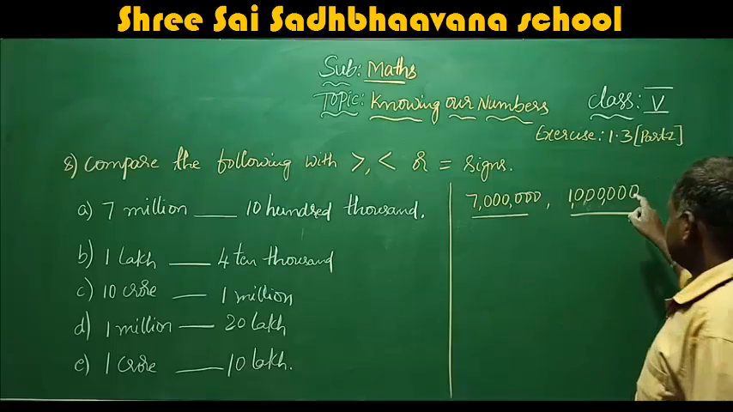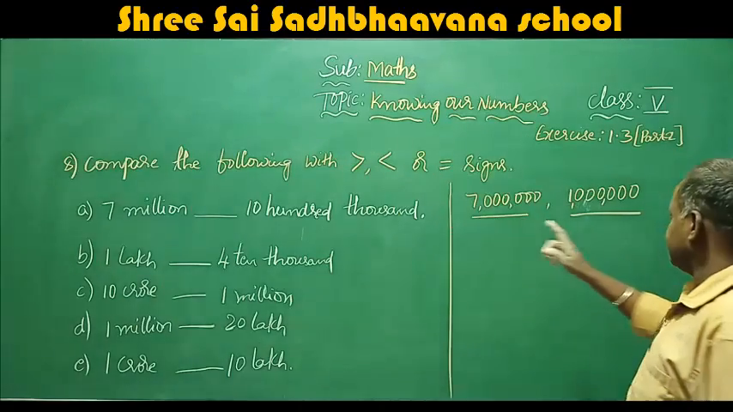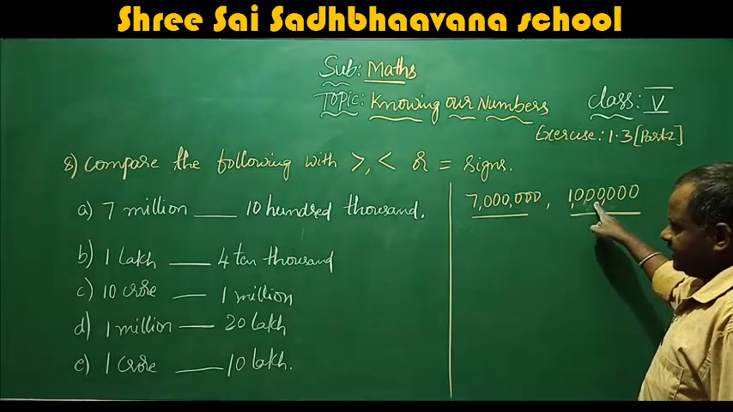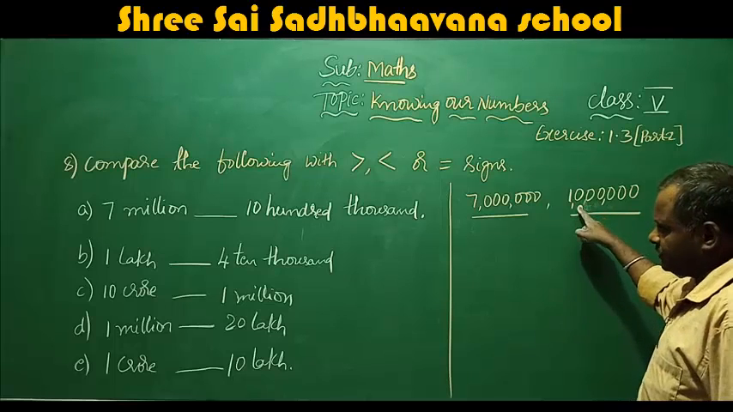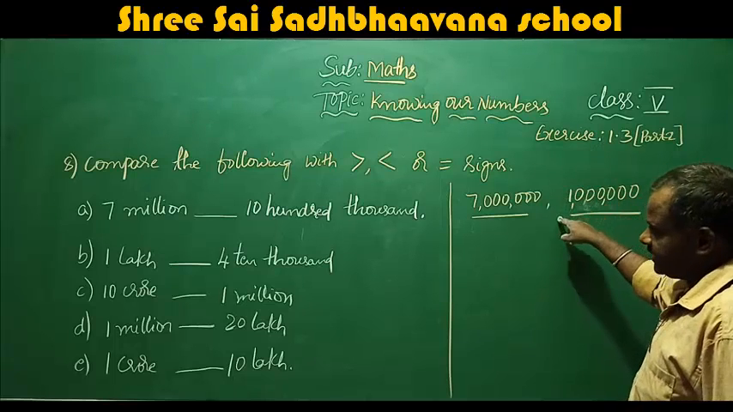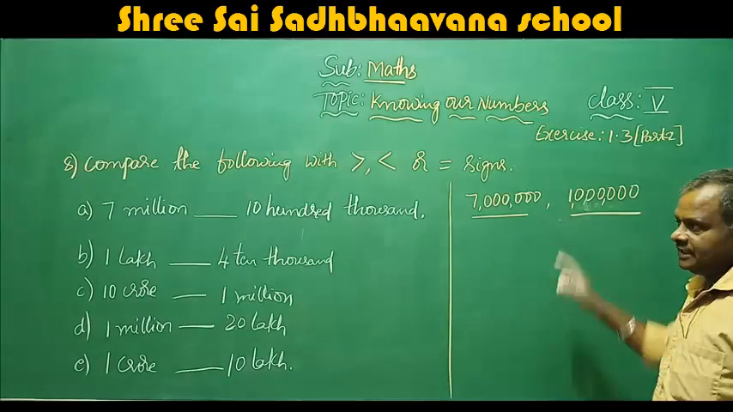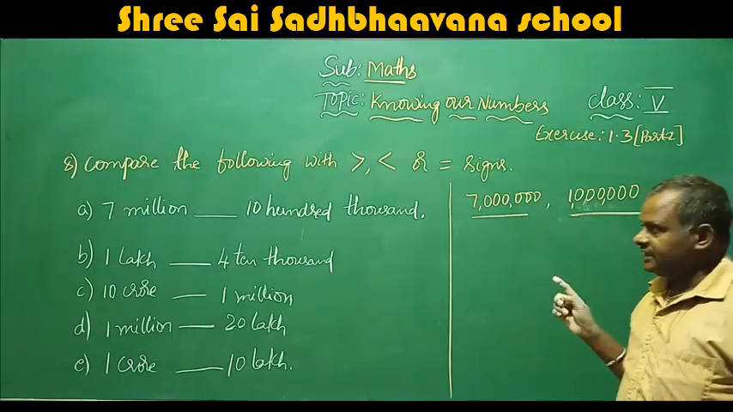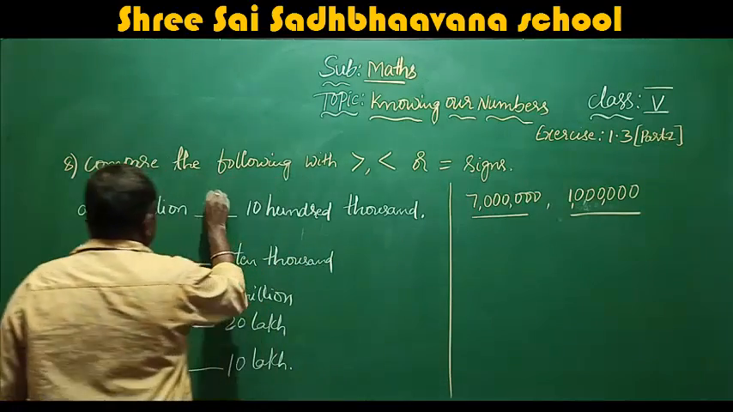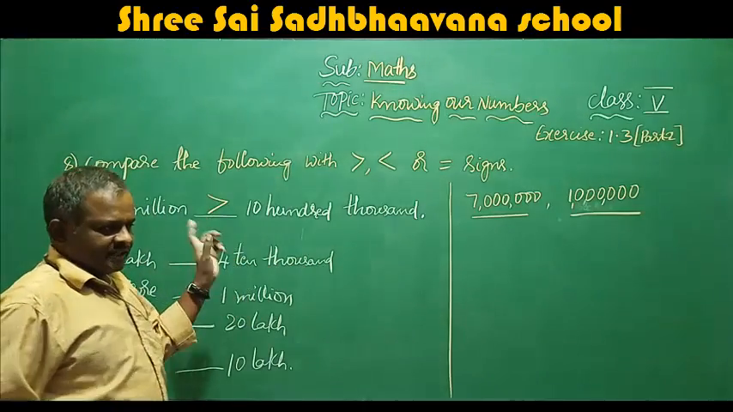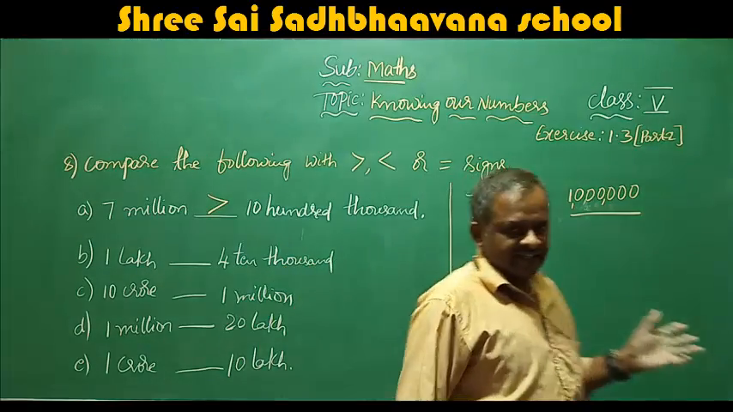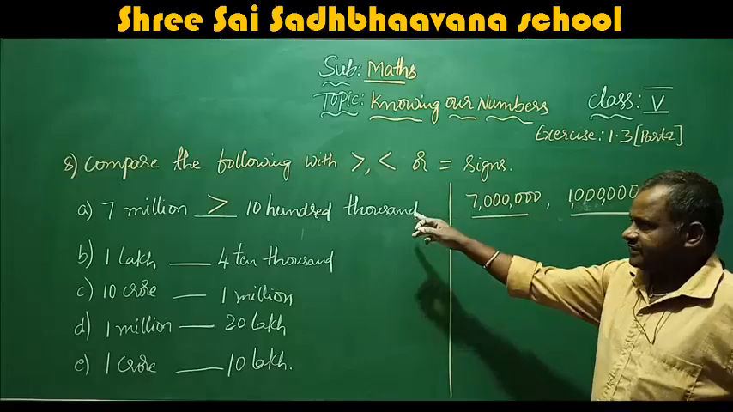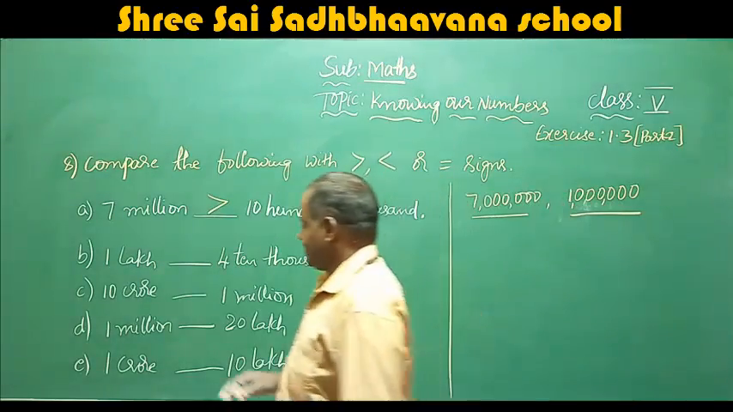Here it is, what is the 10,100,000? Unit, 10,100,000, 10,000, 100,000. So 10,100,000, I have written 1 million. Okay, here it is 7 million, it is 1 million. So which is greater? They have given already in the textbook itself that 7 million is greater. This is 1 million. This is 7 million. So 7 million is greater.